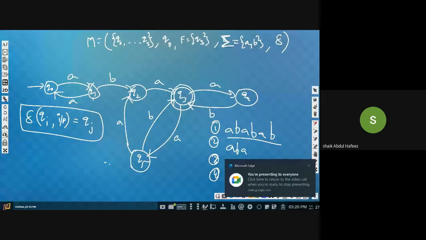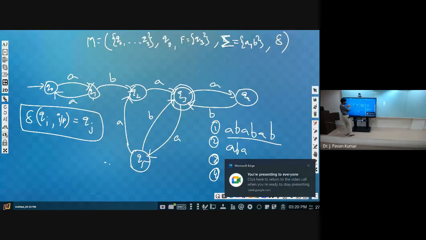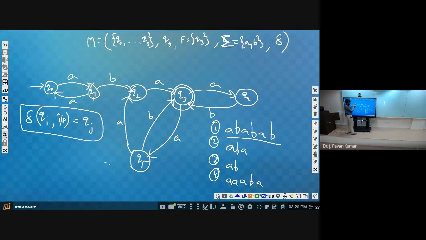No, sir, it's not accepted. We have to start from the initial state, so there is only one way. On A we can go from Q0 to Q1. Q1 on B is Q2 only. Q2 on A is Q3. Then Q3 on B: there is no transition. So we cannot read the complete string, so it is not accepted. It is rejected.